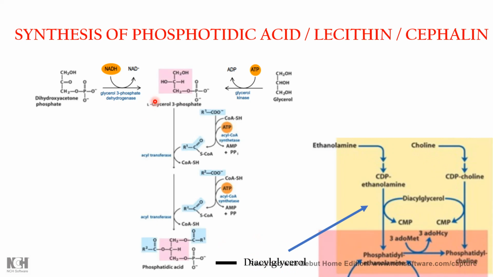So I'm repeating this one. Glycerol is converted into glycerol 3 phosphate. Remember, dihydroxyacetone, which is one of the intermediates of glycolysis, can also form glycerol 3 phosphate.